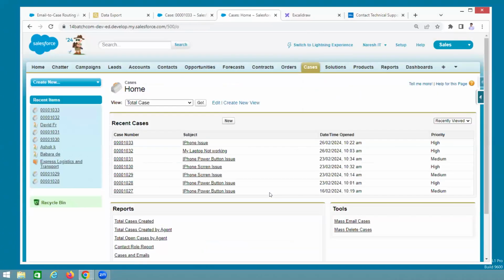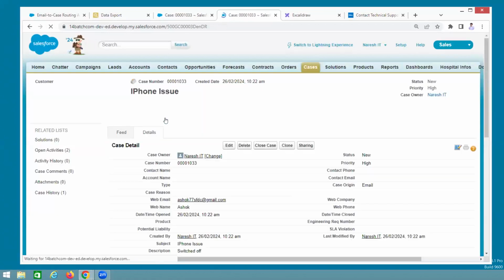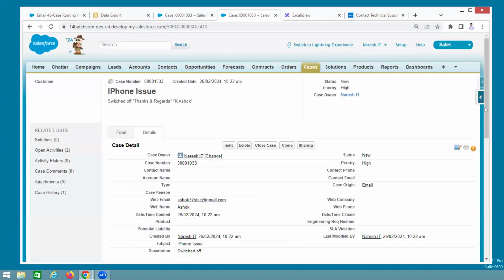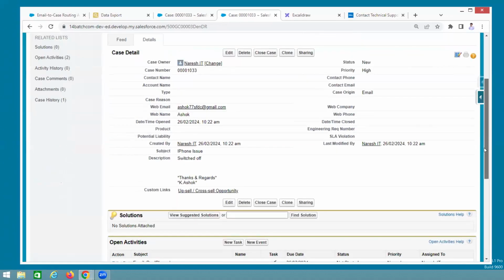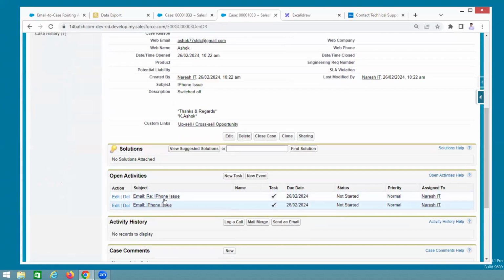Total, how many cases? 33, yeah? 33. Not created. Why? I am replying to it. This is my current story actually. Okay. Now you are sending one more mail, right? What happened? Email is coming. Recent iPhone issue.